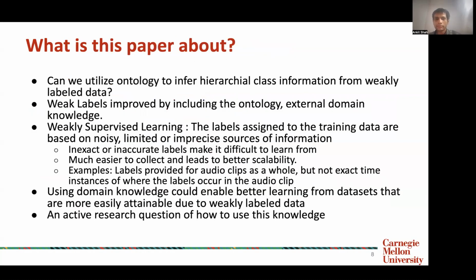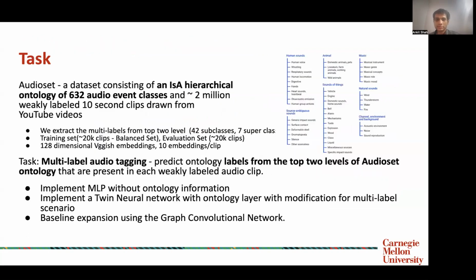So what is this paper about? We want to utilize this ontological information to better infer the hierarchical classes from weakly labeled data. And as we know, this domain knowledge can be very useful to better understand weak labels, so it is an active area of research in this particular space.